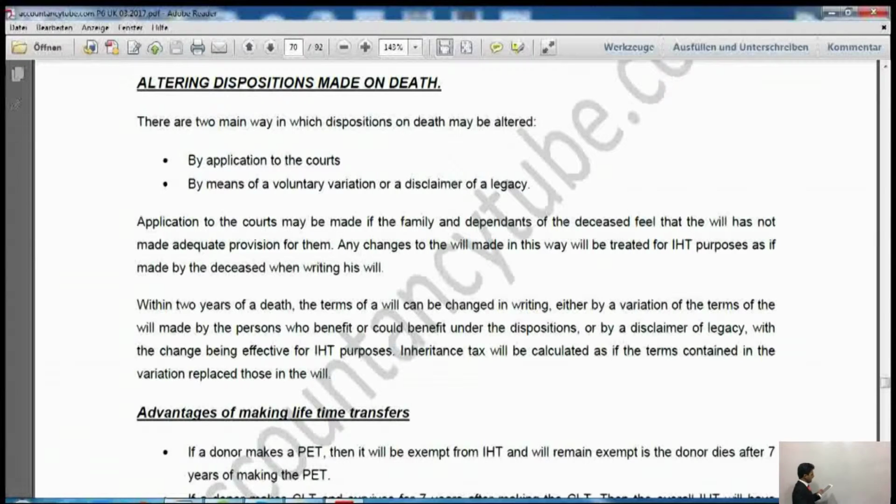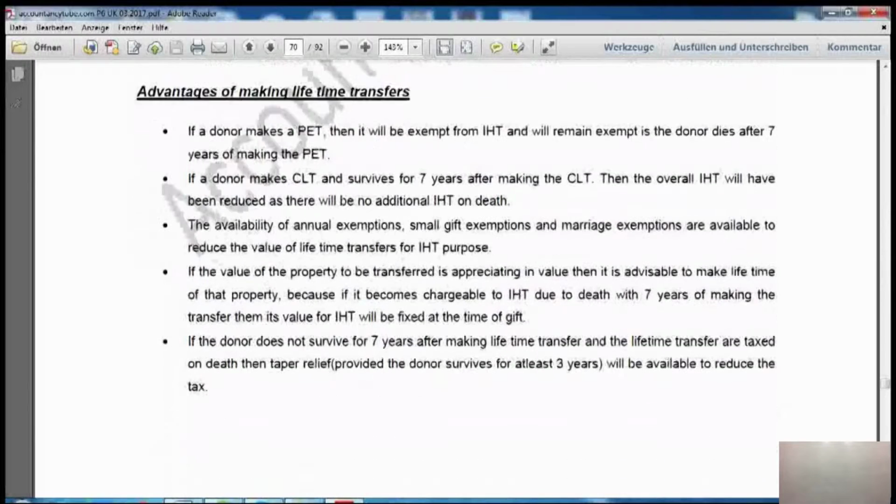All right? And after that, there is something called advantages of making lifetime transfers. Now, we have already seen that in the previous lecture, and this is very, very important as far as P6 is concerned, because it is highly examinable. Please make sure you learn this list, and it is very obvious. When you read it, you will understand, but the examiner could ask it in the question. In fact, I think I showed you a question in which the examiner was asking advantages of making lifetime transfers.